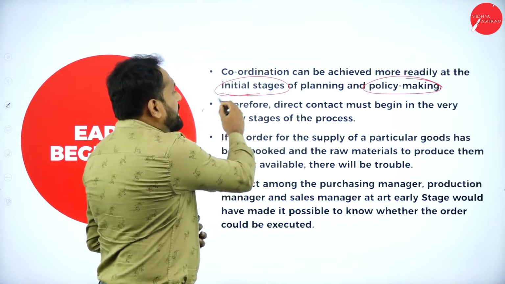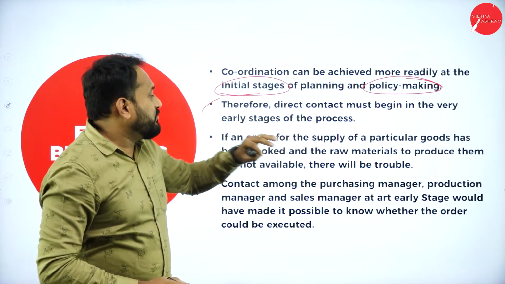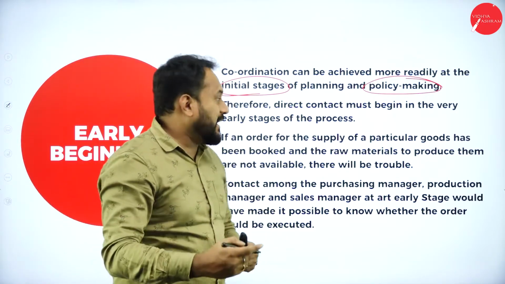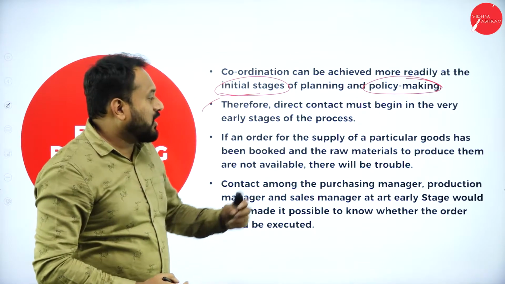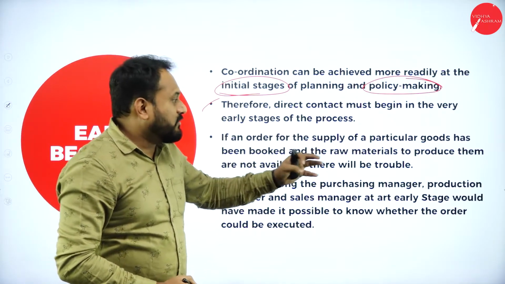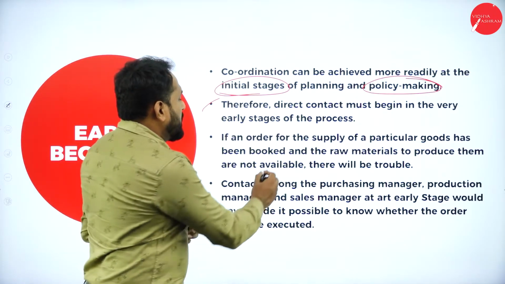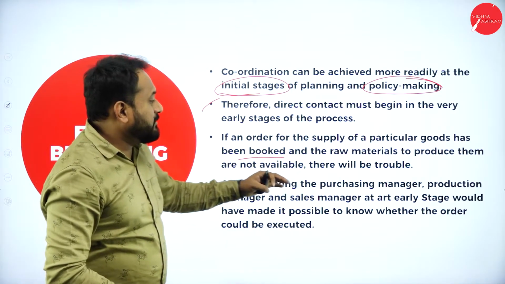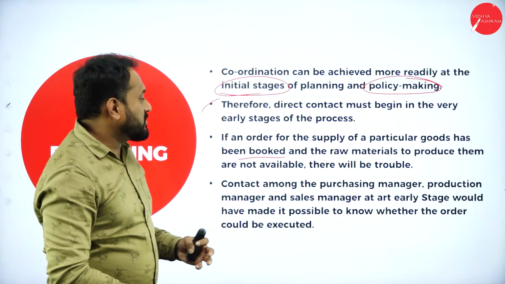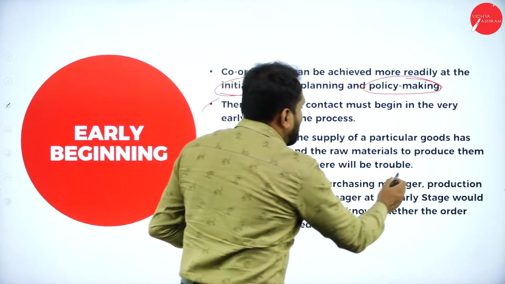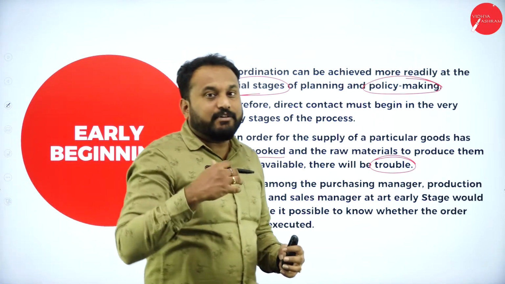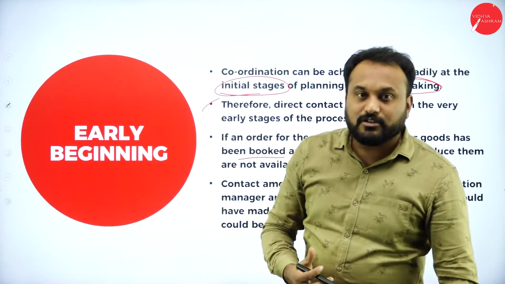Second is, therefore, direct contact must begin in the very early stage. That means your direct contact should begin in a very early stage. If any order for a supply or for particular goods has been booked and the raw materials to produce them are not available, there will be trouble. So you should always plan for it, and then there should not be any trouble. You are supposed to have a very early start itself. Direct contact should be there.